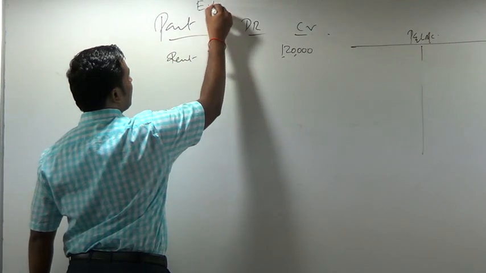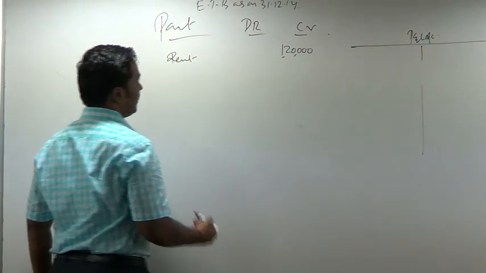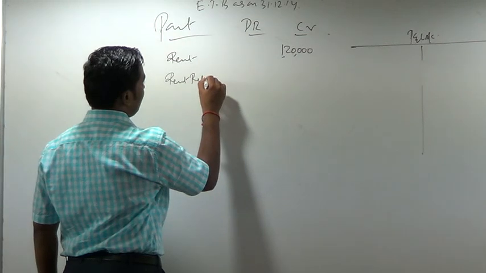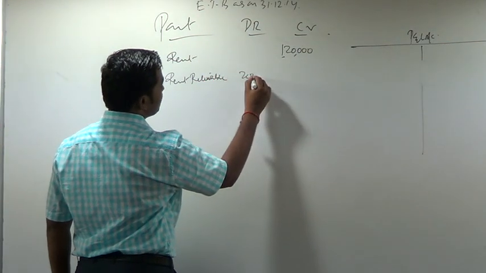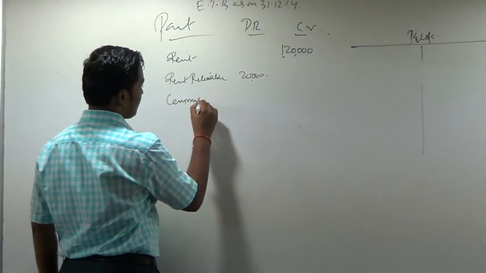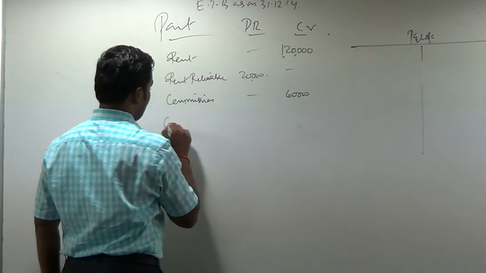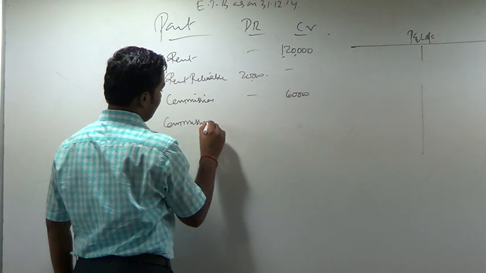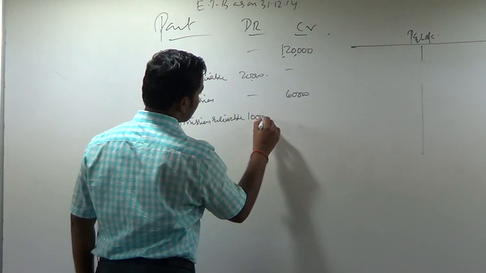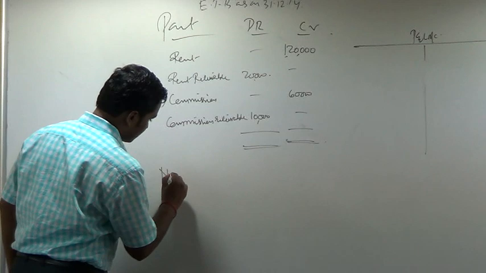Suppose you are given extract of a trial balance as on 31st December 14. Rent credit balance 1,20,000. Rent receivable debit balance 20,000. Commission credit balance 60,000. Commission receivable 10,000. No adjustments.